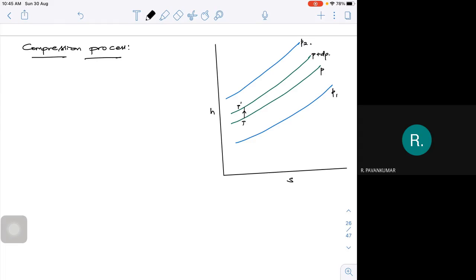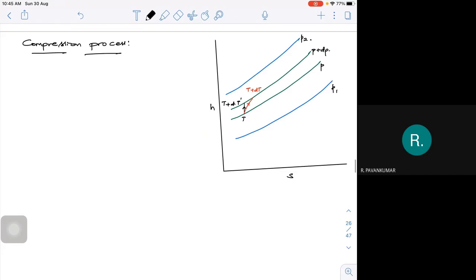So this incremental change can be T plus dT dash. If it is an actual compression, it will take a curve like this. It will go like this, and at this particular point, the temperature will be T plus this, I call it as dT. So if I take an actual process, it will be T plus dT, and if it is isentropic, it is T plus dT dash.